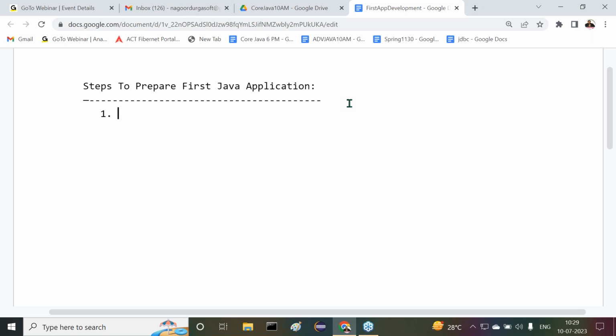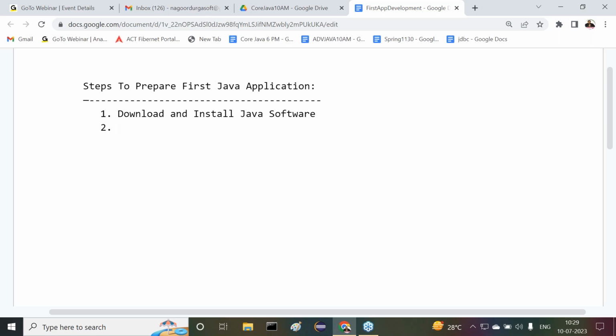Right, sir. Observe carefully what I am telling you. Now, step number 1: download and install Java software. What is the first one here? Download and install Java software. Good. I will show from where we have to install it and all the points. Next, okay, Java software is downloaded and installed. I'm going to provide some configurations also to use Java software in my system. All the configurations I'm going to provide in Java software.